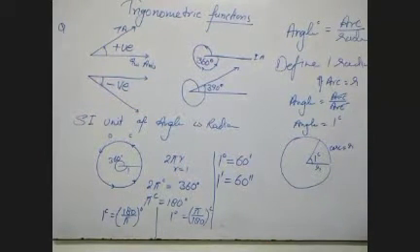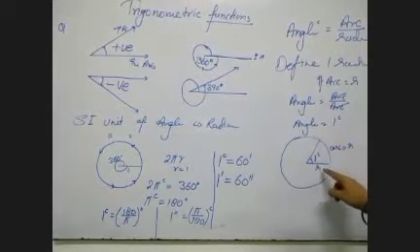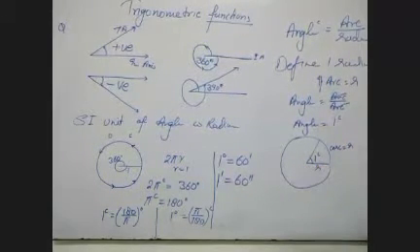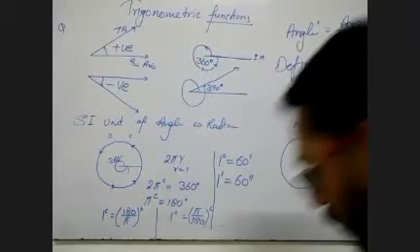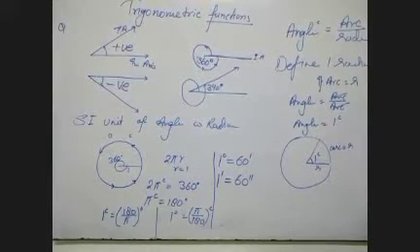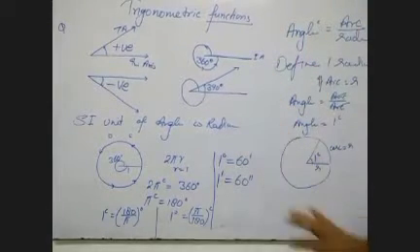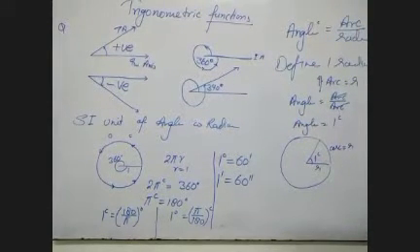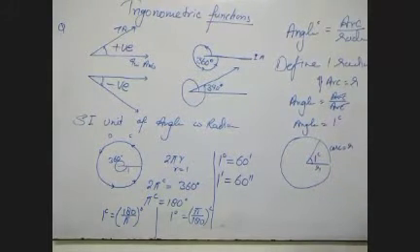Wording might change each time. Whenever I'm giving you a definition, I might change my words a bit. There could be change, but the theme must be the same, that radius and arc are equal. That time the angle made at the center of the circle is 1 radian. So we have got the idea of what 1 radian is. After this, now we have got the idea of all these things. If anybody wants to take any screenshot, then you take. Otherwise, we are going for the further things.